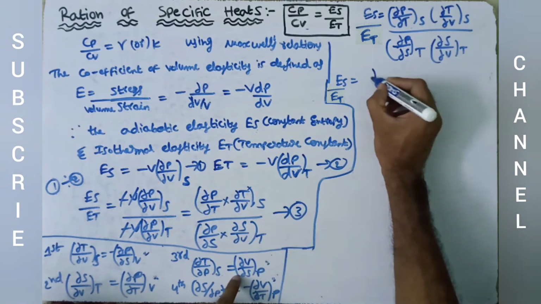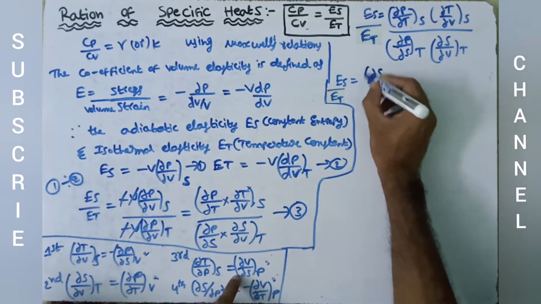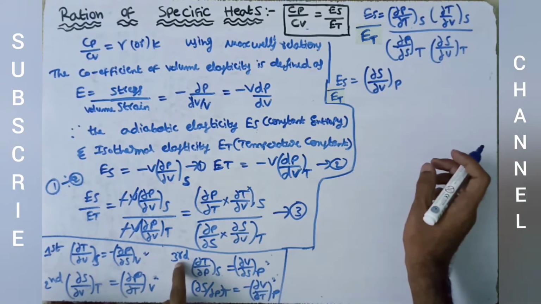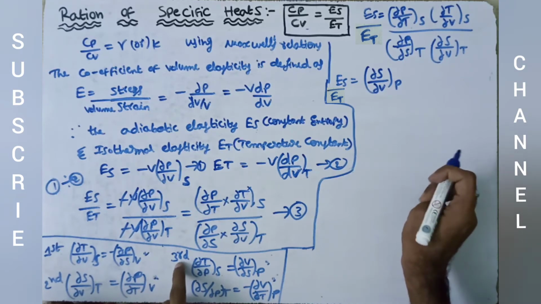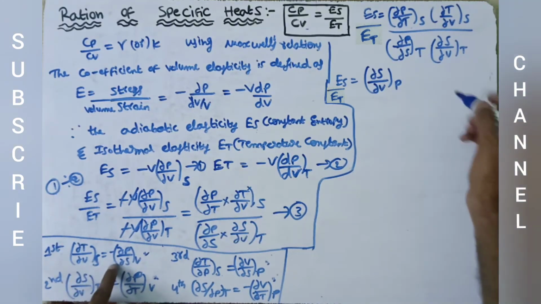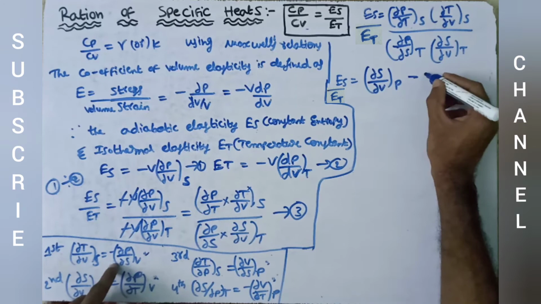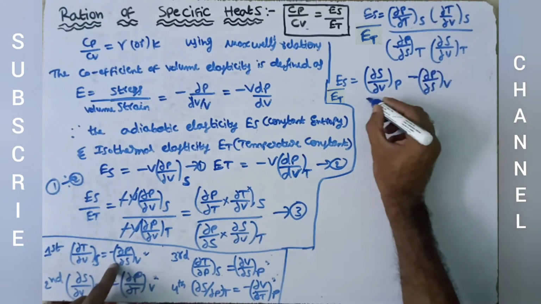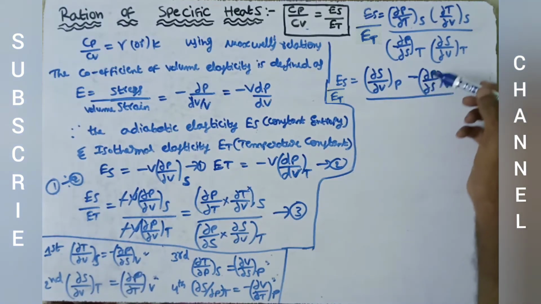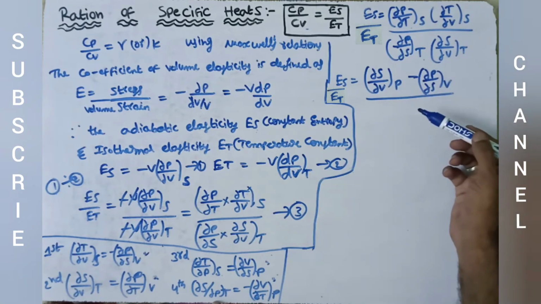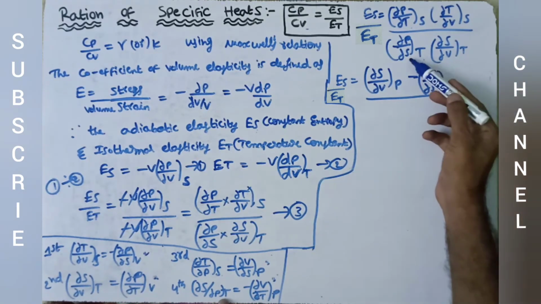Here it is in reciprocal, so we write the right hand side also in reciprocal. So here we write dou S by dou V of P, which we have taken from the third equation of Maxwell's thermodynamical relations. Next, dou T by dou V of S, so we write minus into minus dou P by dou S of V by dou P by dou S of T. So we have dou S by dou P of T, which is reciprocal to this.